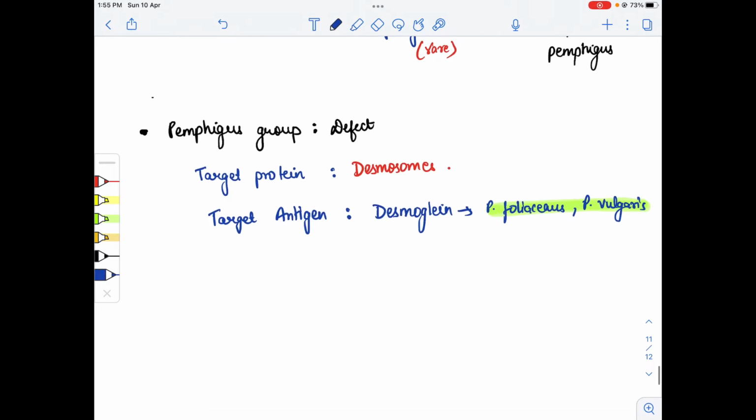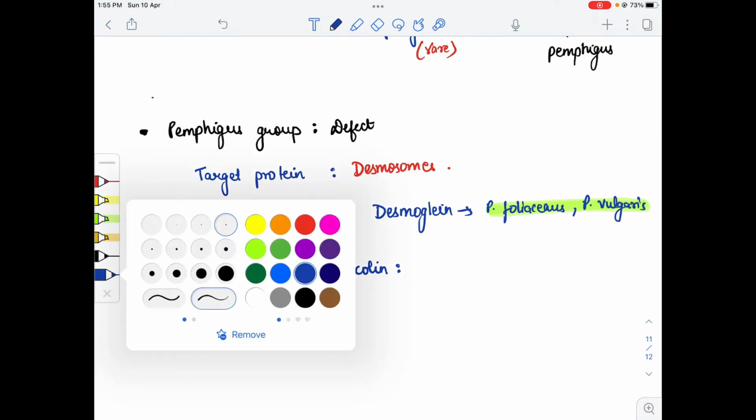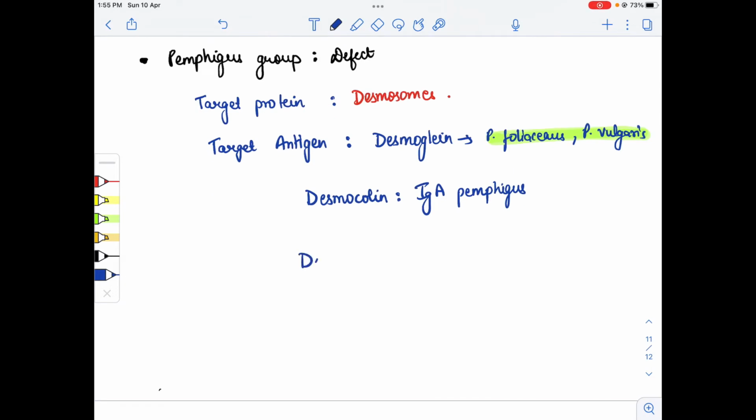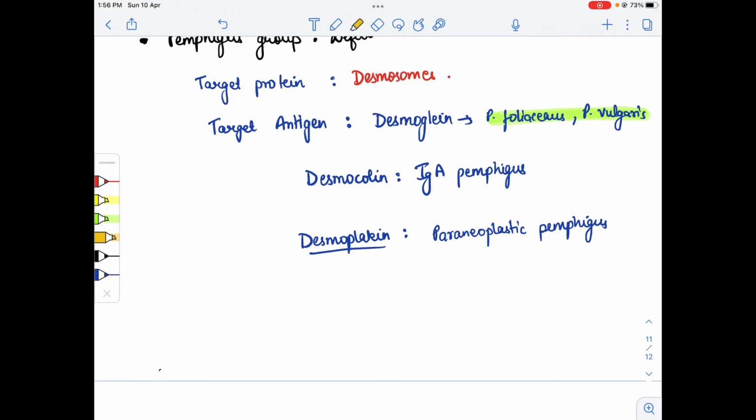Now the next one is desmocollin. Desmocollin is for immunoglobulin A pemphigus. This target antigen is in immunoglobulin A pemphigus. While for desmoplakin we have paraneoplastic pemphigus. This antigen is found in paraneoplastic pemphigus. So these are the target antigens. The first one is desmoglein, then desmocollin, and then desmoplakin.